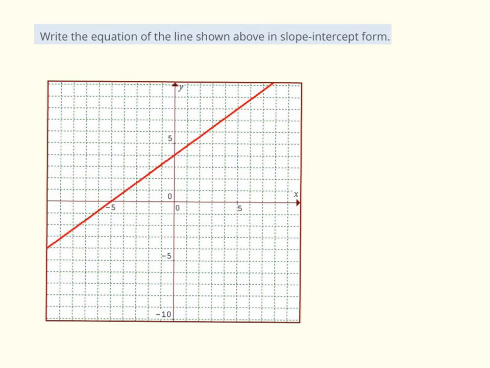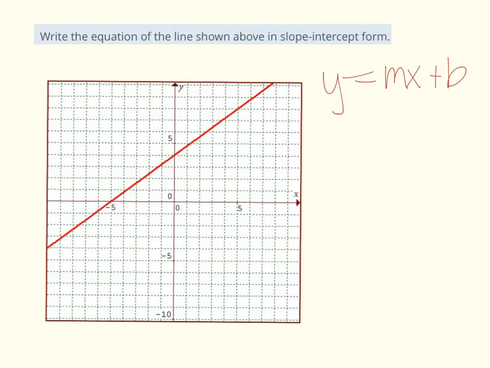Okay, the next question. Write the equation of the line shown below in slope-intercept form. So first we need to know what slope-intercept form is. Slope-intercept form is y equals mx plus b. To write an equation in slope-intercept form, we need to know what our slope is, and we need to know what the y-intercept is.